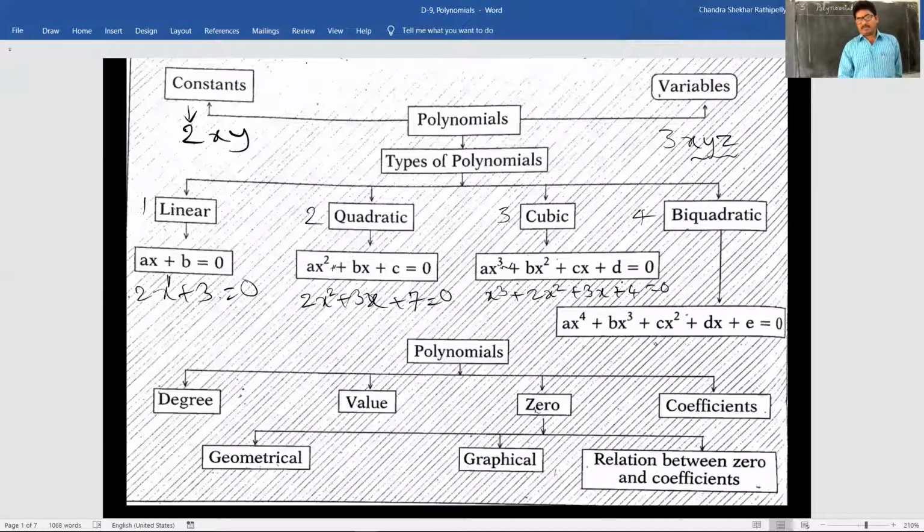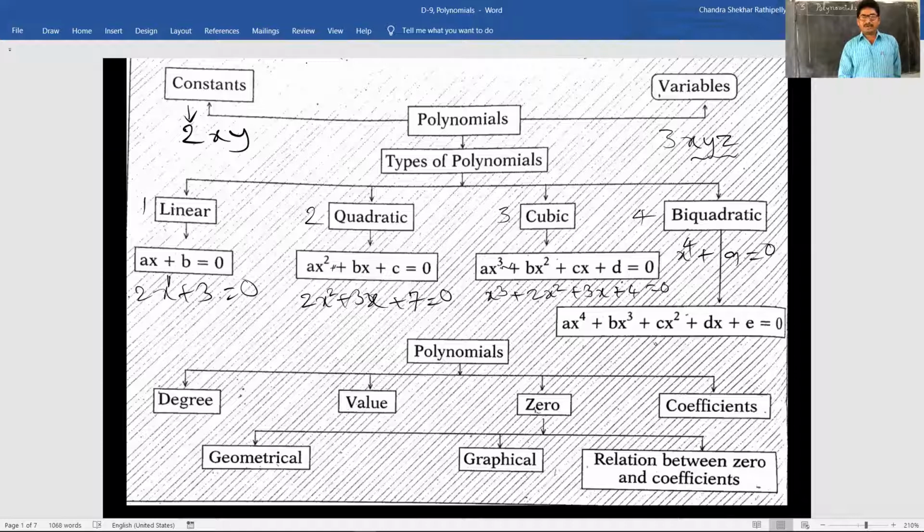Biquadratic polynomial. Bi means the degree is 4, then it is called a biquadratic polynomial. Example, x to the power of 4 plus 9 is equal to 0. No need of counting these terms. In this we have only 2 terms, but the degree is 4.